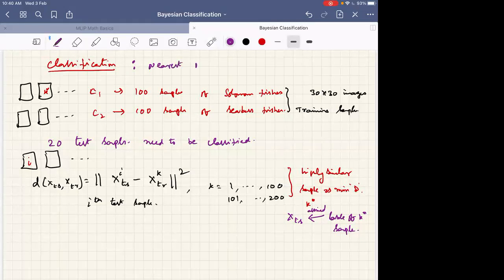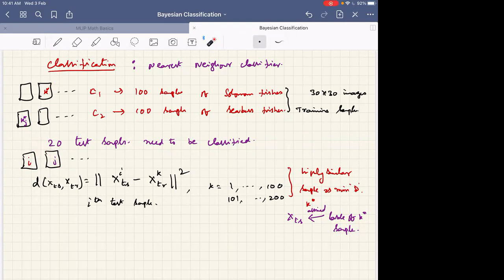Sir, can you explain the last part of it? Once you get the nearest sample, you look at the label of the nearest sample and assign that label to the ith sample, or the corresponding test sample. When I find this, let it be the jth sample, and this is K star for the jth sample. Then I will assign the label of this sample to this one, because this is the nearest sample for this and this is the nearest sample for this.